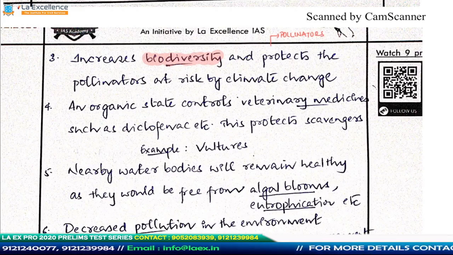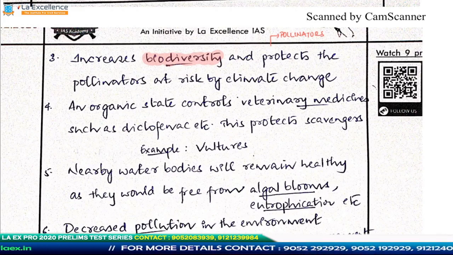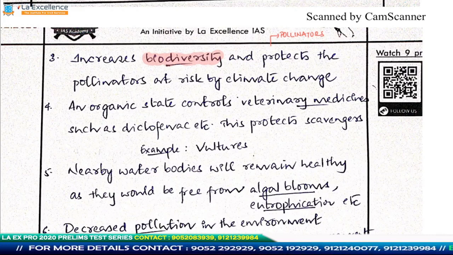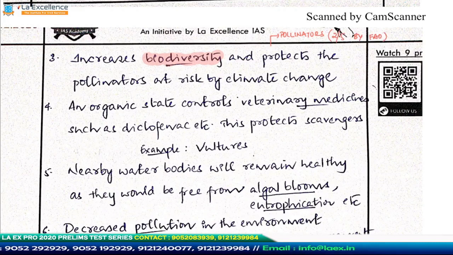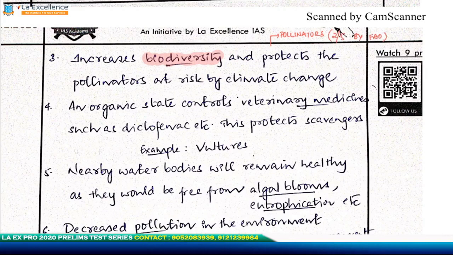And in fact, if you look at the FAO reports, Food and Agriculture Organization reports in recent times, I remember a news article which talked about how 2 out of 5 pollinators are at risk, partly because of climate change and because of industrial pollution and synthetic fertilizers. So the situation is pretty dire.